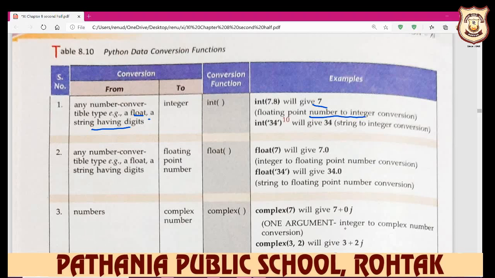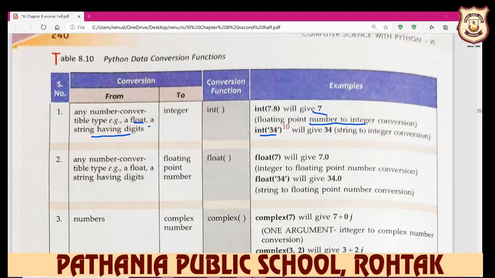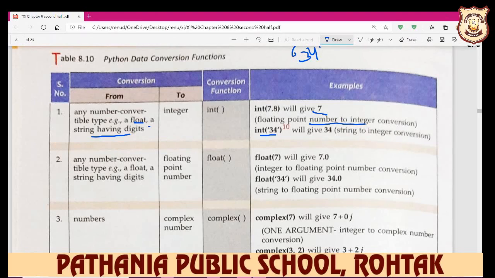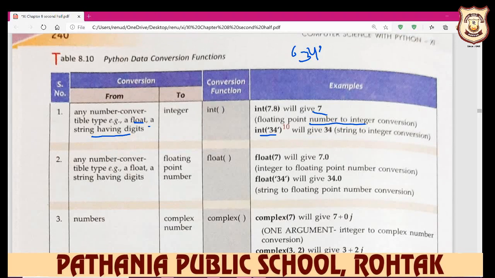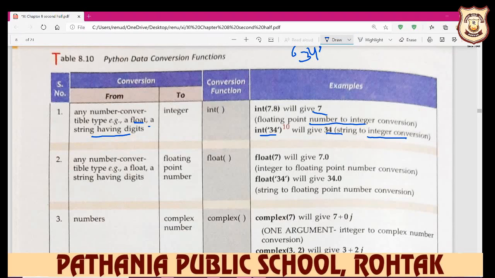So a floating point number is converted to integer. When you write int 34 in between inverted commas, or single quotes, this means it is a string. So when you write int of the string 34, it converts the string value to integer.